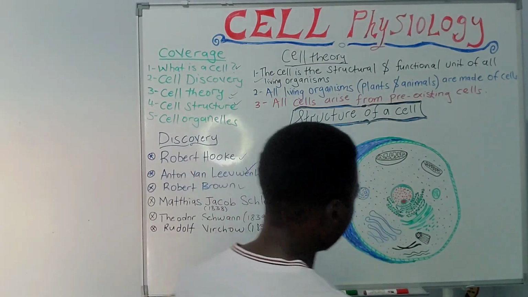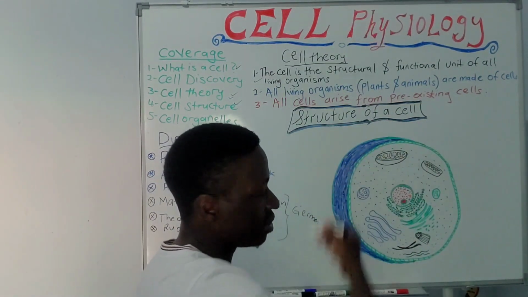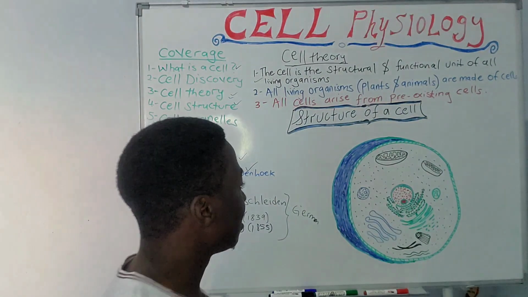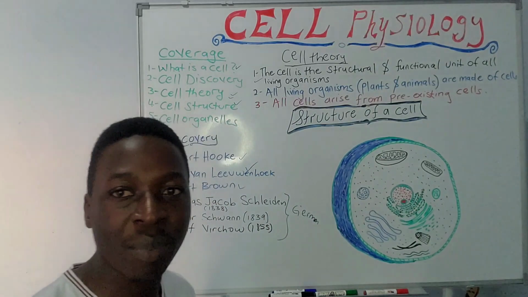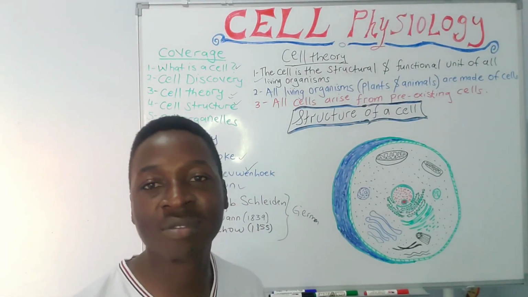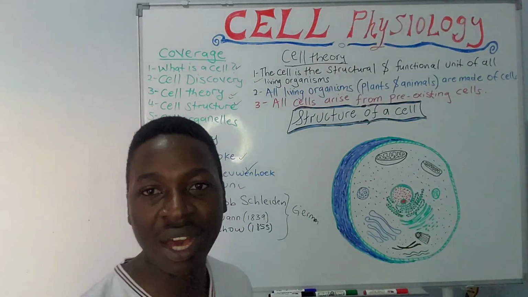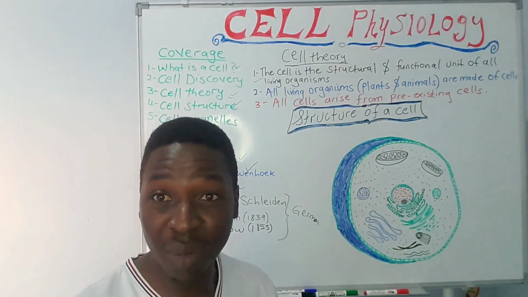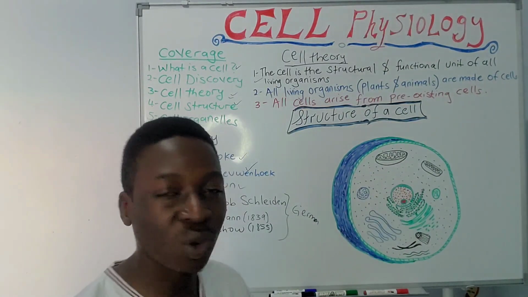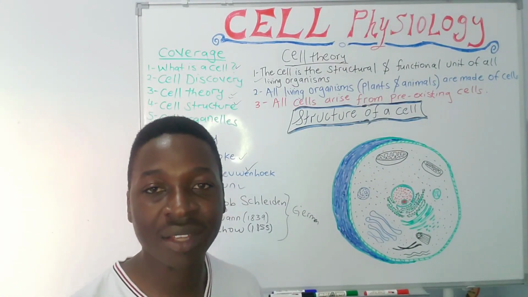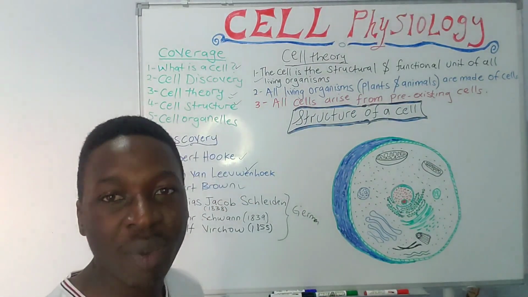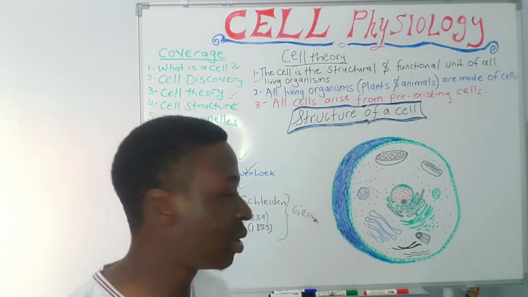So when you come back to the cell, literally this is a brief structure of a human cell. The structure of a cell is comprised of, one, the nucleus, and two, the cell membrane, which encloses the cytoplasm. Remember, the nucleus also has a fluid within called the nucleoplasm, and it's surrounded by a membrane called the nuclear membrane. So let's start with the nucleus.